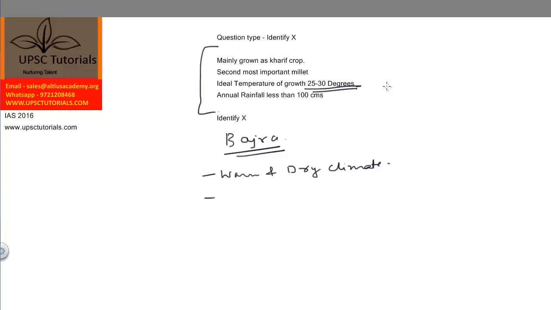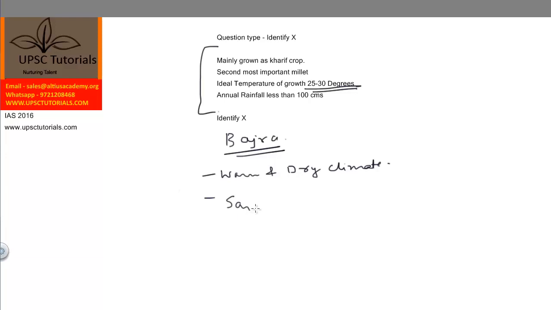similar fashion. All this is covered in our booklet, but if you need, then we can make a video on that. And the ideal temperature is 25 to 30 degrees. Annual rainfall must be less than 100 centimeters. Bright sunshine and light showers are useful in the early growing period. It grows well in sandy loams.